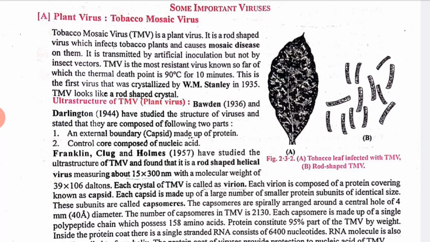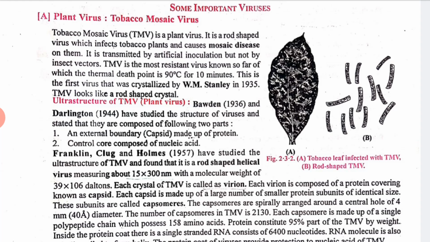Clear? So TMV is the most resistant virus known so far, of which the thermal death point is 90 degrees Celsius for 10 minutes. Can you imagine? Yes. This is the first virus that was crystallized, by W.M. Stanley in the year 1935. TMV looks like a rod-shaped crystal.